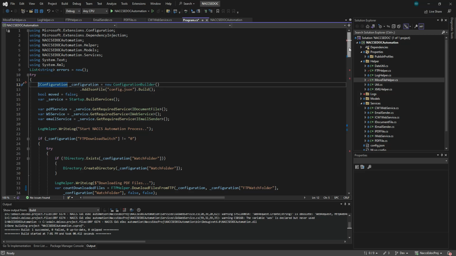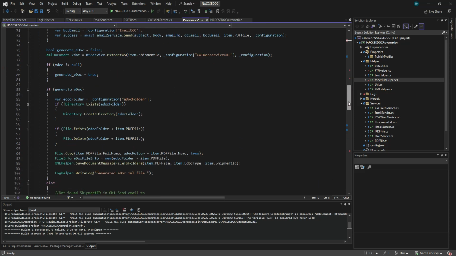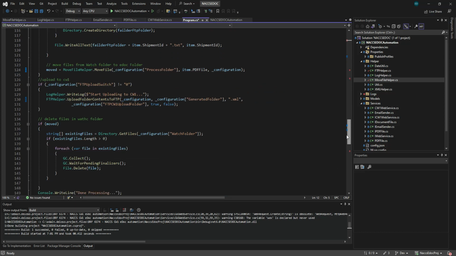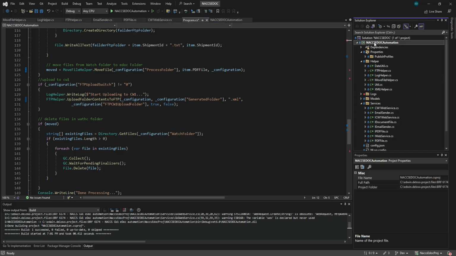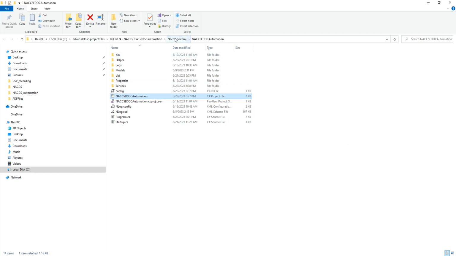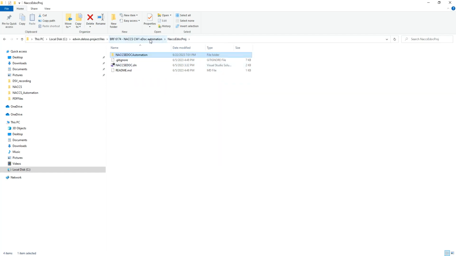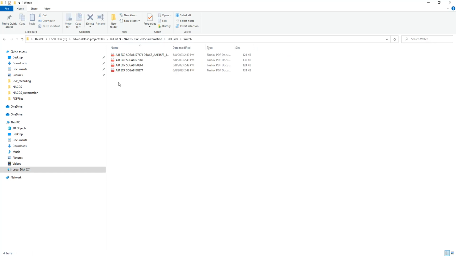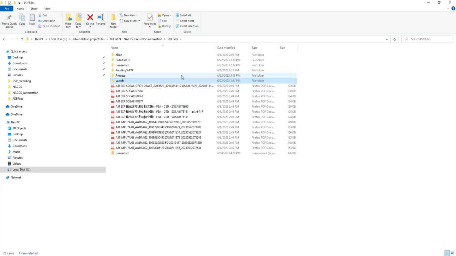Okay, so that's it, guys. So this is already working. If you can see here, this is what is happening, guys. This is just in my local machine. So I set it here. These are the PDF files. I read from this watch folder. When we download from FTP, it will be saved here, and that's what our program is reading.